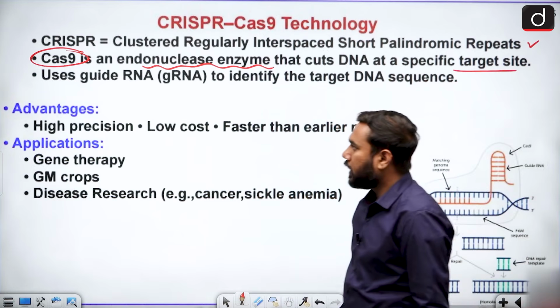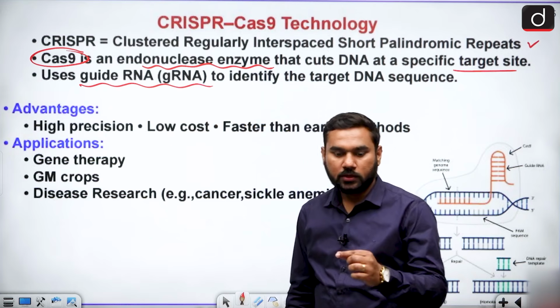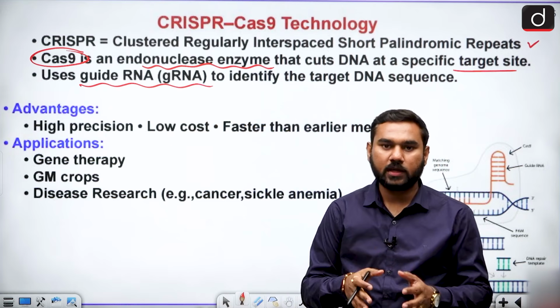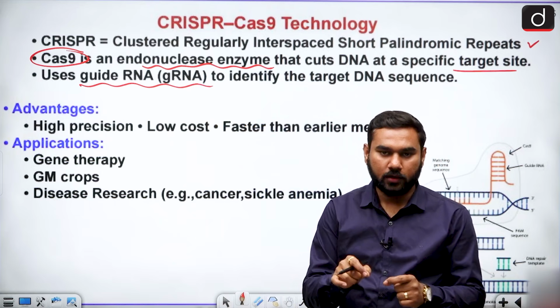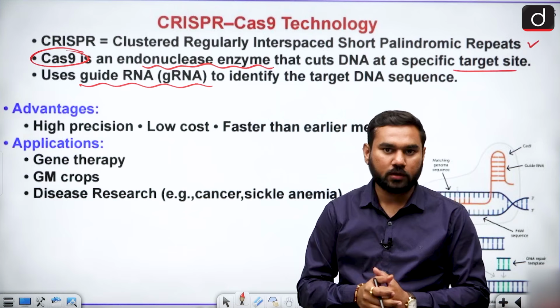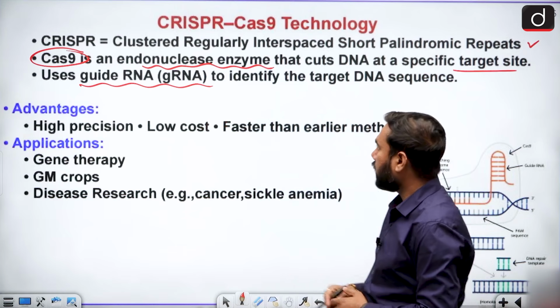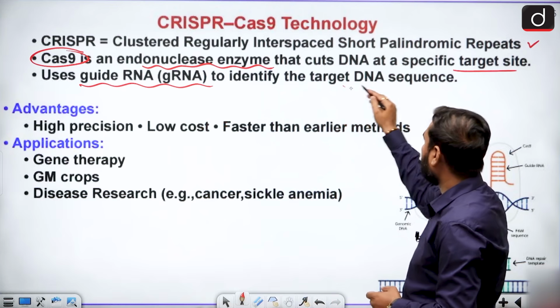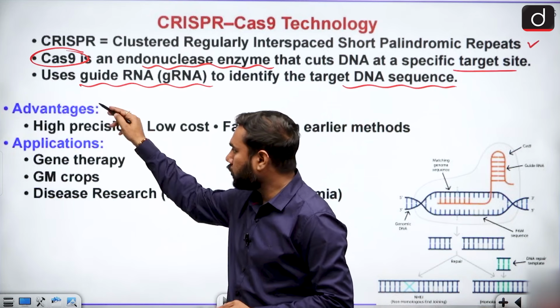It uses guide RNA because we have to send a message that this is the area, or the defective part of your DNA, that has to be cut. So for the cutting location precisely, we give it a guide RNA, called gRNA, to identify the target DNA sequence. What is the advantage?